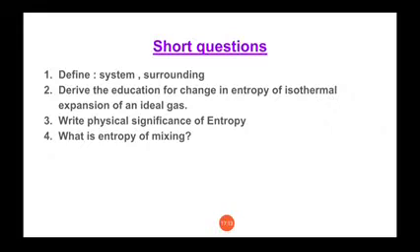So here if volume increases from V1 to V2, then we know the equation of change in entropy, that is delta S is equal to R ln V2 by V1. Of course, that is for 1 mole of an ideal gas, but for n moles of an ideal gas, the equation becomes delta S is equal to nR ln V2 by V1.